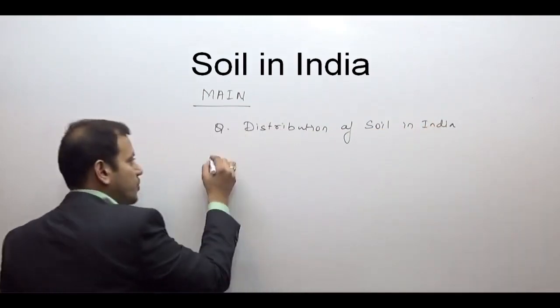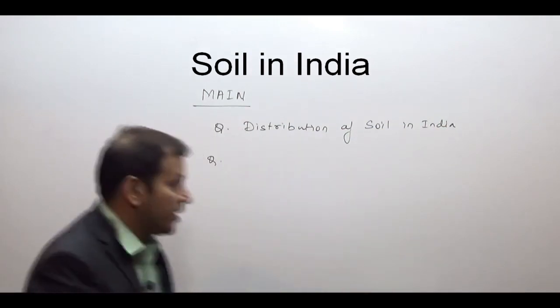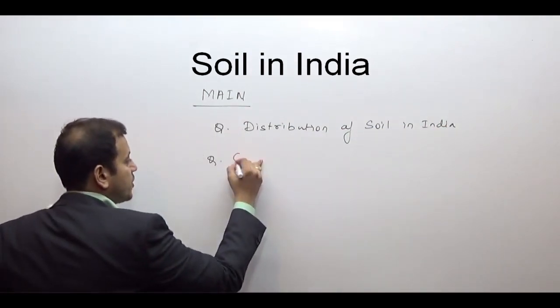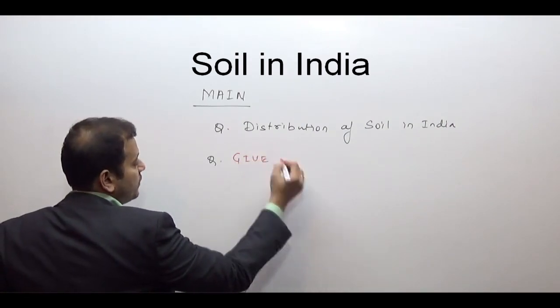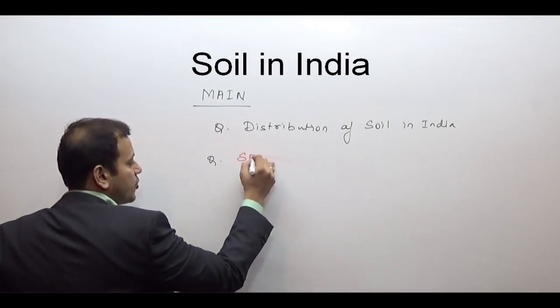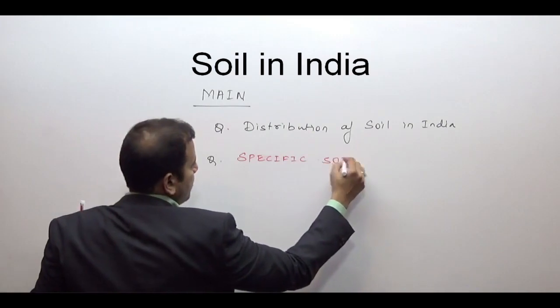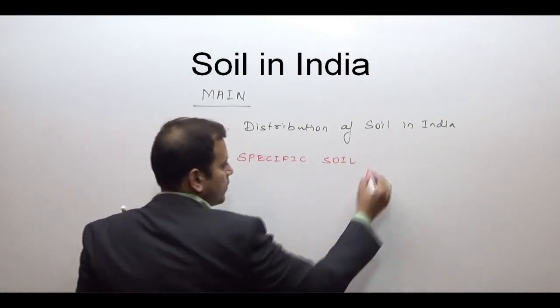The second question which can come in this part is to give the distribution of black soil or alluvial soil or laterite soil. That is, a specific soil can be asked for a short note.